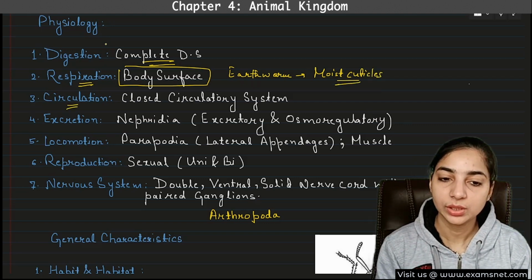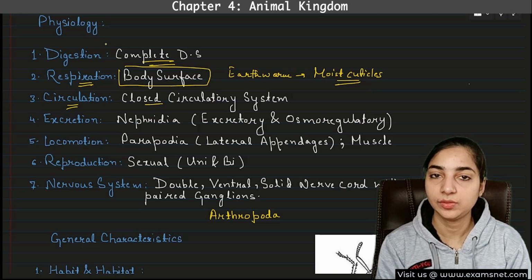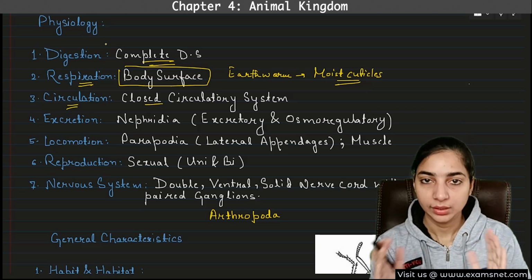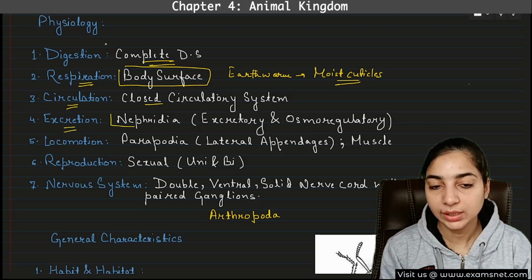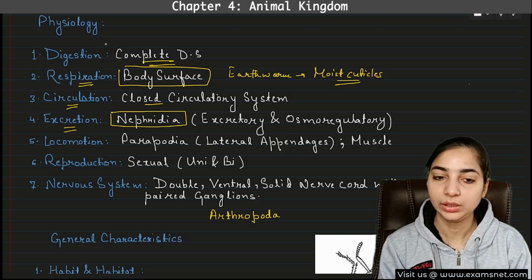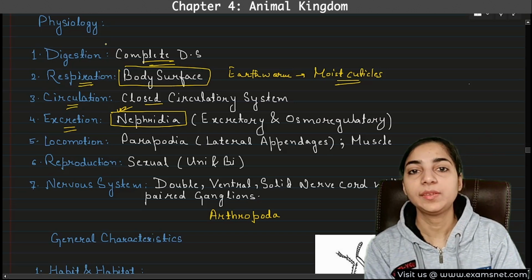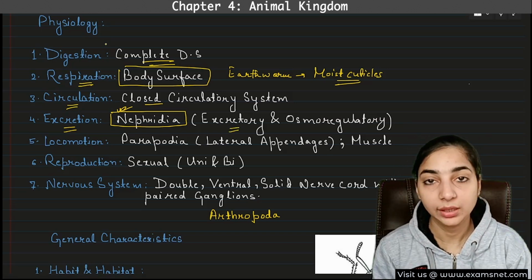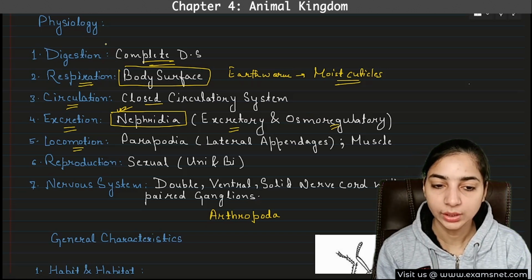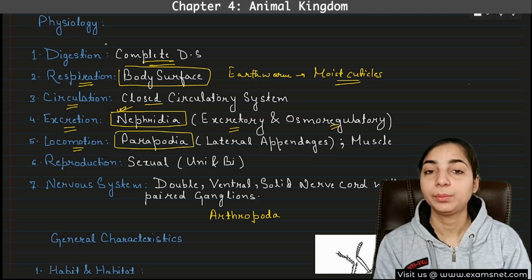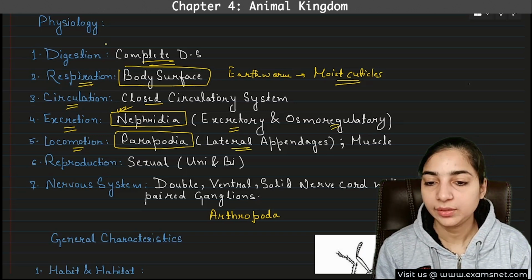Then what about circulation? They have a closed circulatory system. That means blood flows within the blood vessels. Then excretion takes place through nephridia. The excretory organ is nephridia, and it helps in excretion as well as osmoregulation. What about locomotion? It is helped by parapodia, which are lateral appendages.